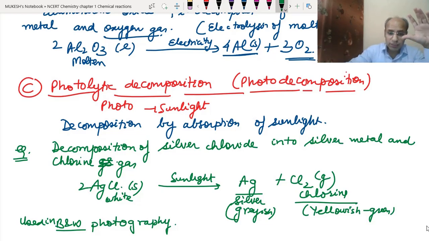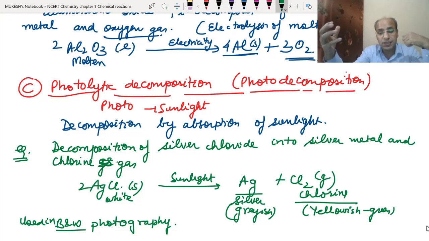How did they used to do it? They used to have some solution of silver chloride or silver bromide. They used to have dark rooms, and we used to have the negatives. They had paper on which they got the print from the negatives, from the film, with the help of silver chloride, and they used to keep that photo paper in the sunlight. By the action of the sunlight, wherever the face was, according to the whiteness, that portion would remain white, and the portion which was colored would become grayish, because the silver gets deposited on it. Because of this, those photos were costly at that time.